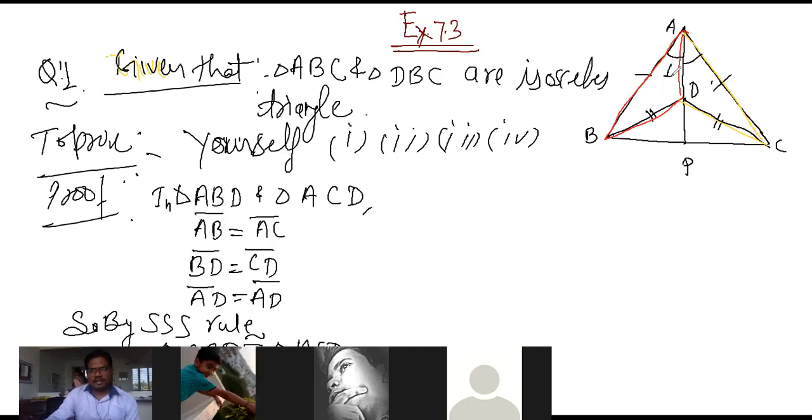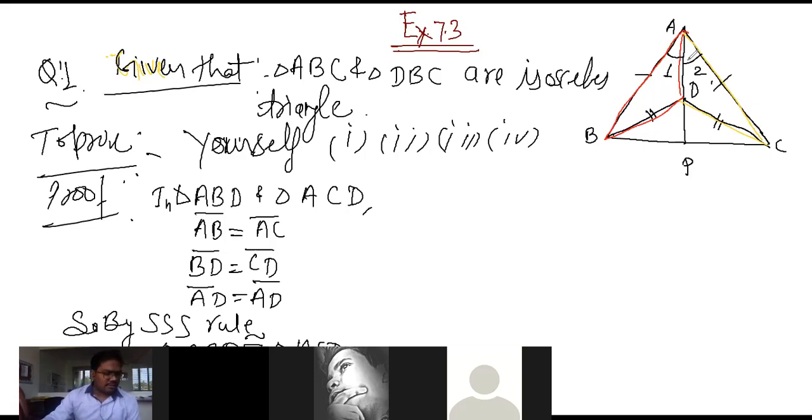If you name them, angle 1 is equal to angle 2. That means AD bisects angle A.